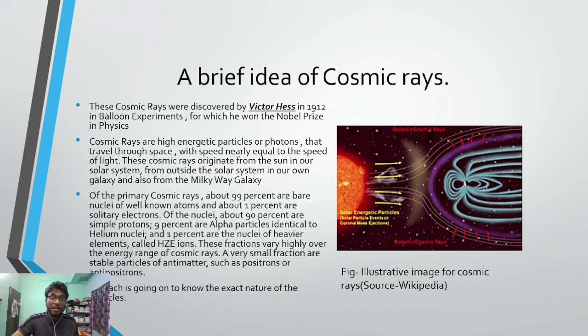Now these fractions vary highly over the energy range of cosmic rays. Even a small fraction may contain antimatter, such as positrons or antiprotons. However, research is still going on to find the exact nature of these cosmic rays. So that's a very important point in research, that the nature of cosmic rays is not yet discovered.